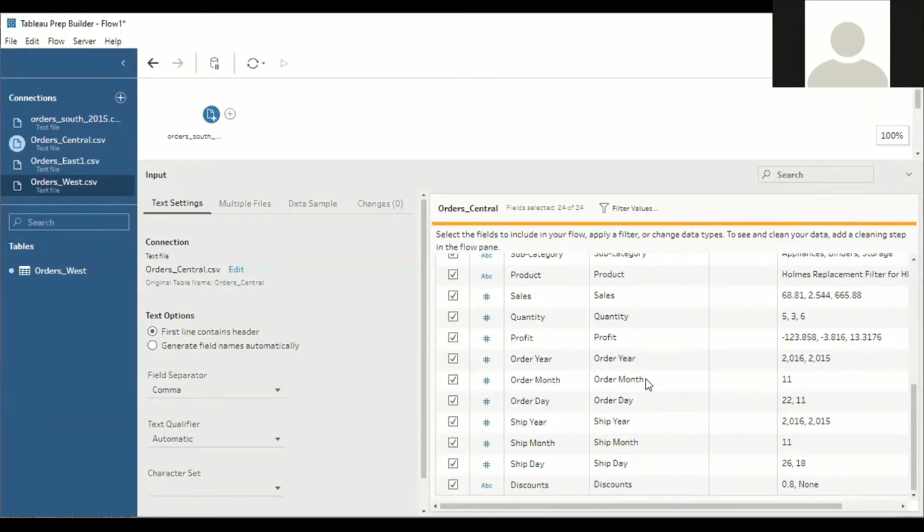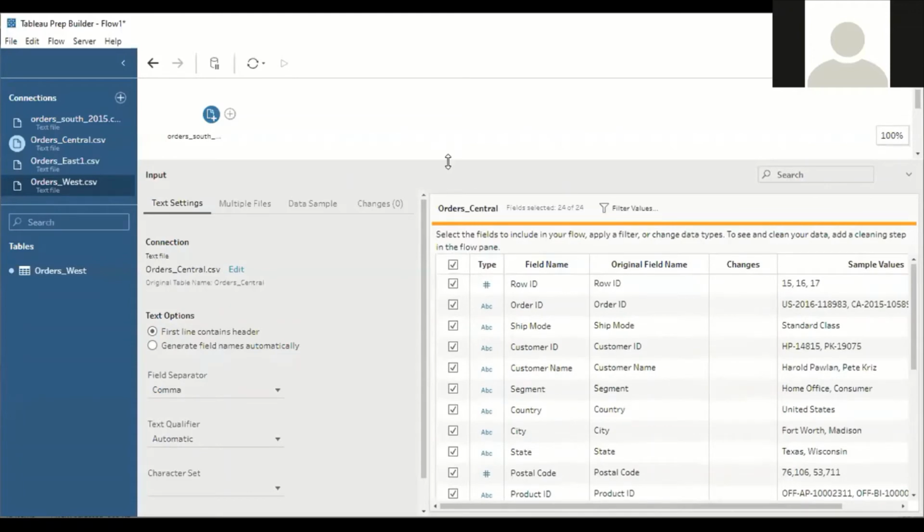Understood? Next, in the same way, have a look at discount. Discount always comes as a numerical value, a decimal value, but here it is mentioned as a string, and the string value is null. Generally we will not represent discount data with a null string value. So modification is required here; the cleaning of the data is required. So these are some of the mismatching values when I started comparing with the south data.